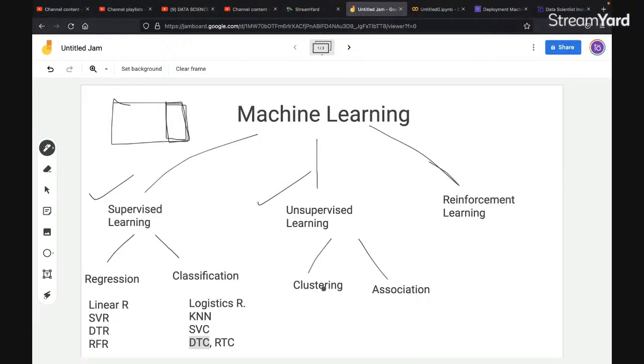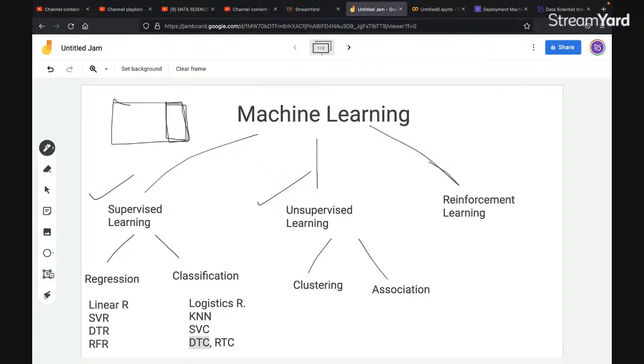Okay, when we talk about unsupervised learning, we have two parts: clustering and association. Clustering and association are totally focused on understanding customer behavior. These two parts of unsupervised learning are widely used by different e-commerce websites such as Amazon, Flipkart, Alibaba, Airbnb, and many other flight organizations or e-commerce organizations, and many more companies, right?